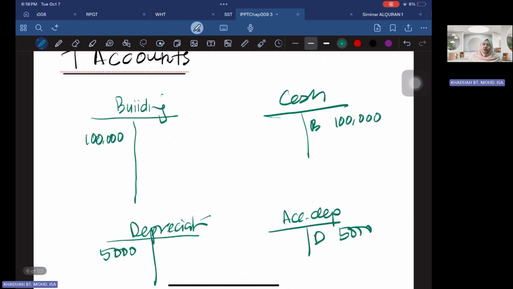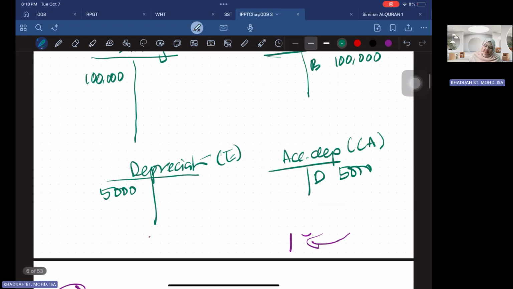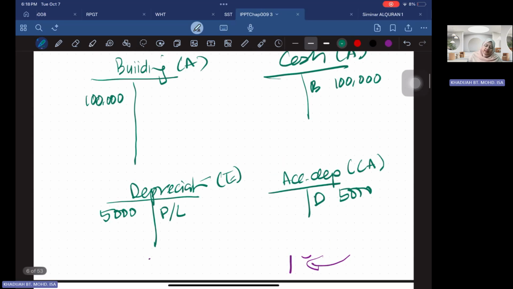So every year you're going to close your accounts. This one is your asset, this one also your asset, this one is your expense, and this one is your contra asset. When it's an expense, you're going to close it every year to your profit and loss account. So you close your depreciation at the end of the year and transfer it to your profit and loss account. But for your asset items, you carry forward the balance.